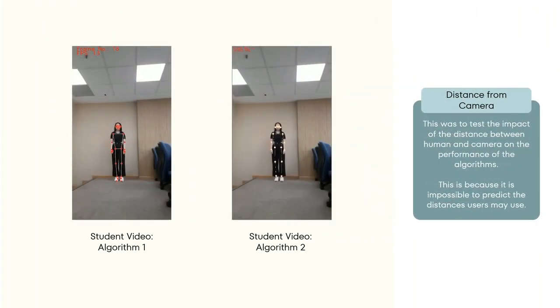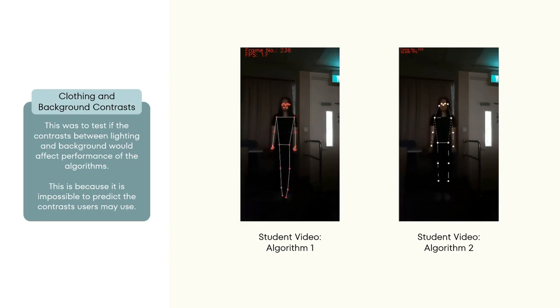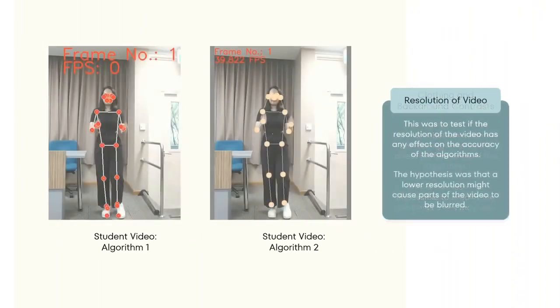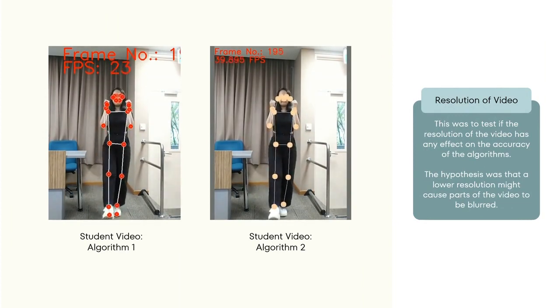Both algorithms are still able to detect and track the pose of the person even at a distance of 300 cm. However, algorithm 1 seems to outperform algorithm 2 as there are more instances of algorithm 2 failing to detect certain landmarks. Algorithm 1 is still capable of detecting pose accurately even in situations where the contrast is very poor. This is evident even in situations where participants have reported difficulties in accurately detecting the movements. The algorithms are able to detect landmarks reasonably well, even at a lower quality of 480p.